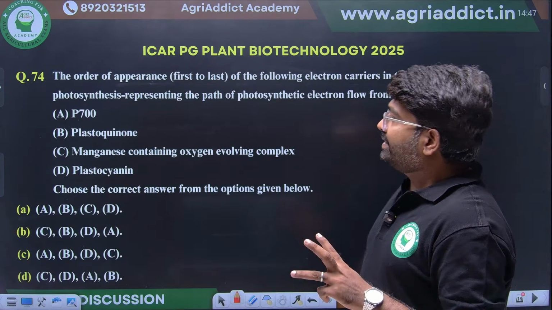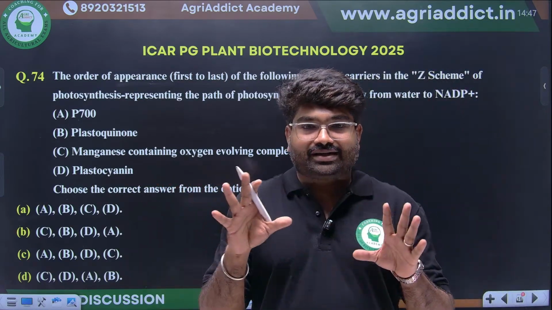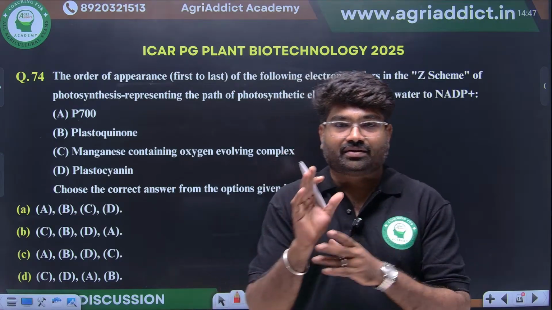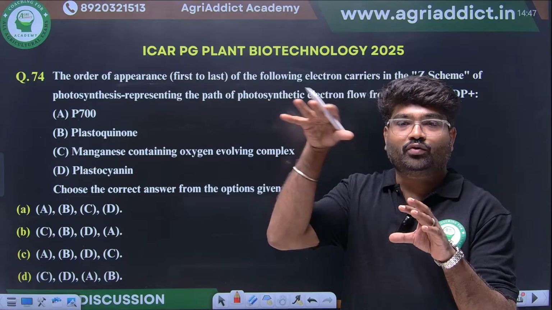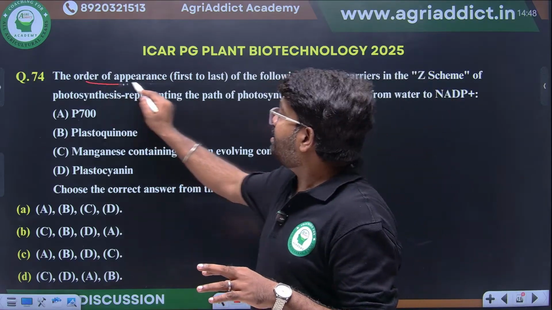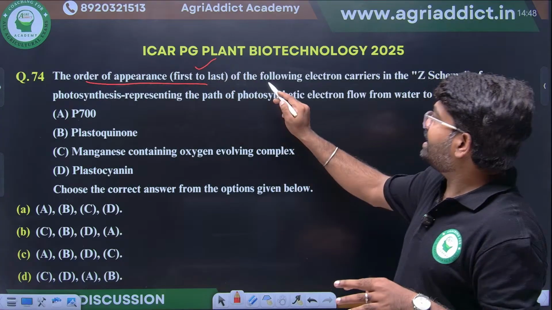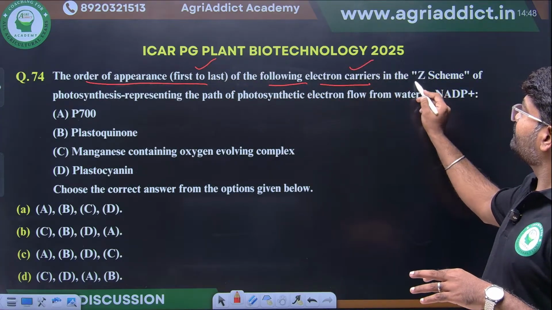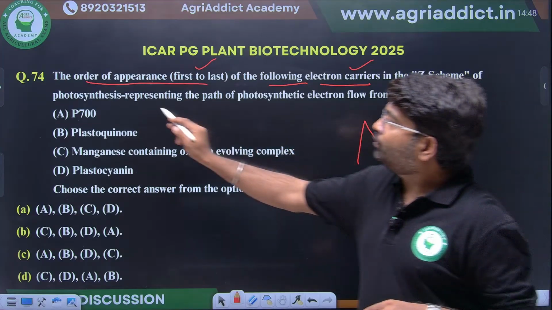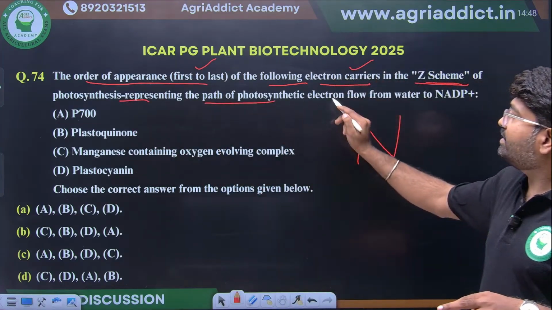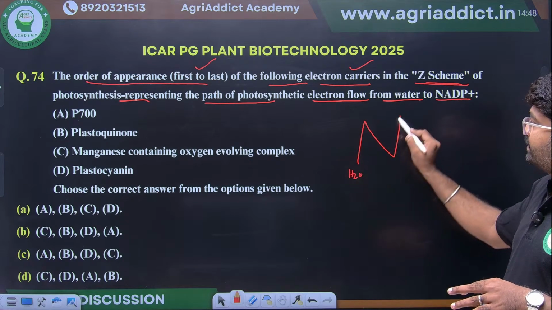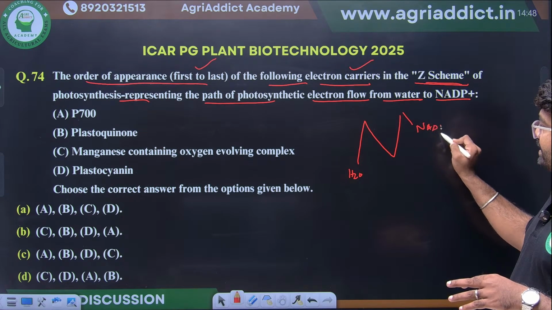Okay. Here they are asking about how the electron transport chain happens in photosynthesis. In the light reaction, from where to where electron transfer is happening. This question is very simple. The order of appearance, first to last, of the following electron carriers in the Z scheme. They are asking about the Z scheme, representing the path of photosynthetic electron flow from water to NADPH. What will be the path?